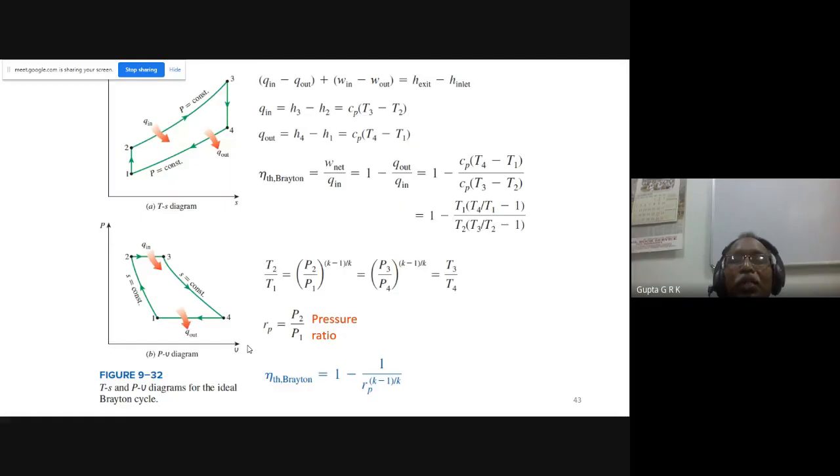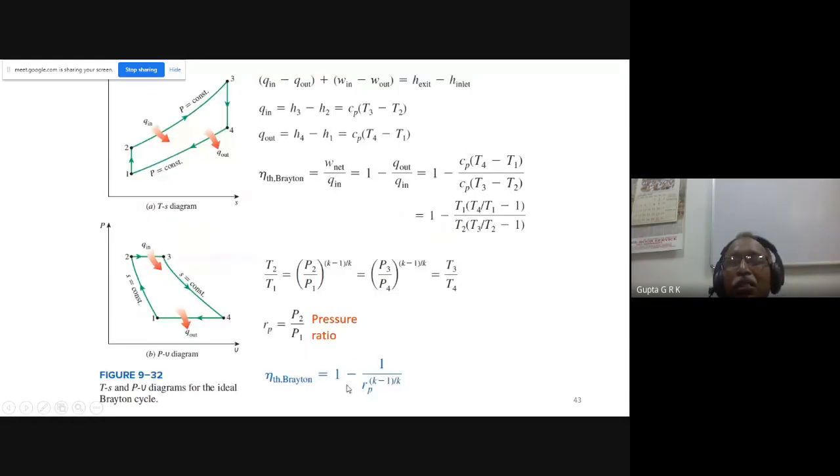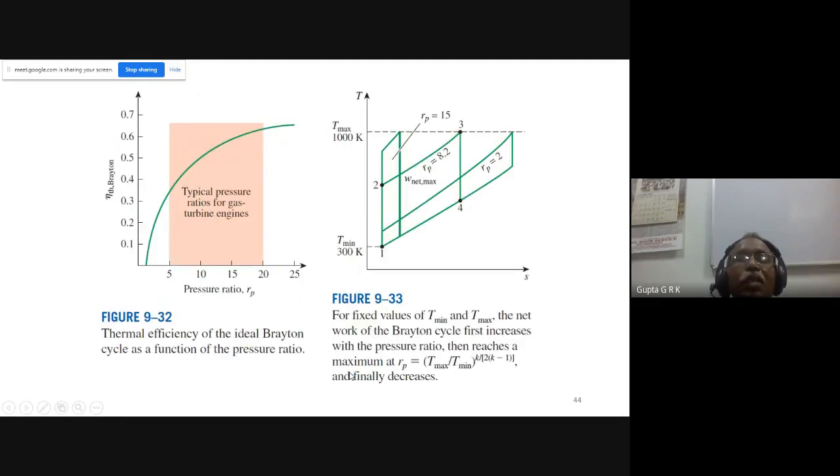And so here, if I want to find out how the efficiency varies with the pressure ratio, I will get a curve like this. When RP equal to 1, the efficiency is 0. As RP increases, the efficiency increases. From this expression, you can see as RP increases, this denominator increases, so 1 by this one decreases, so 1 minus this will increase. So as RP increases, the efficiency increases. So this is the way I will have continuous increase in the efficiency.